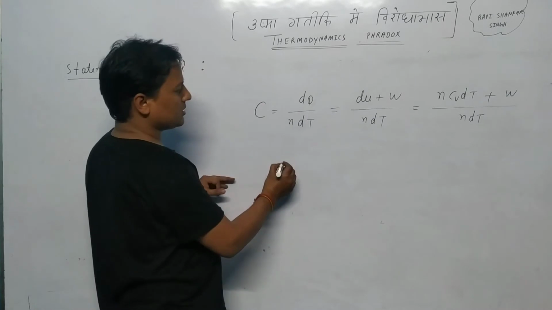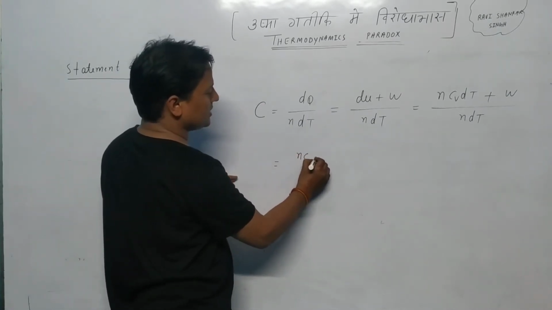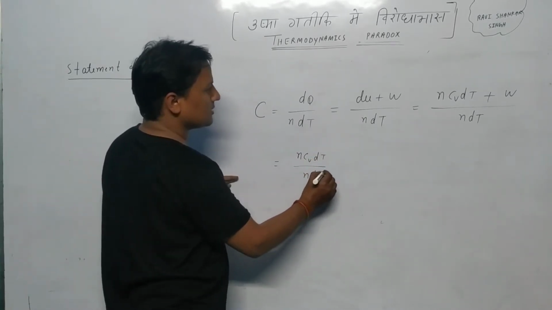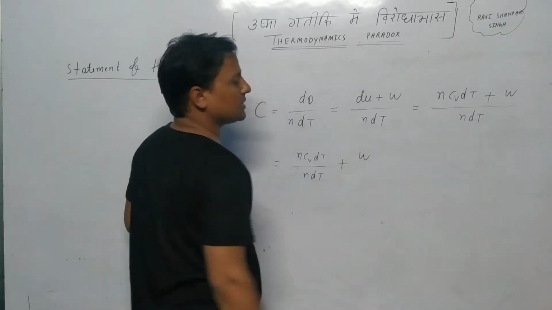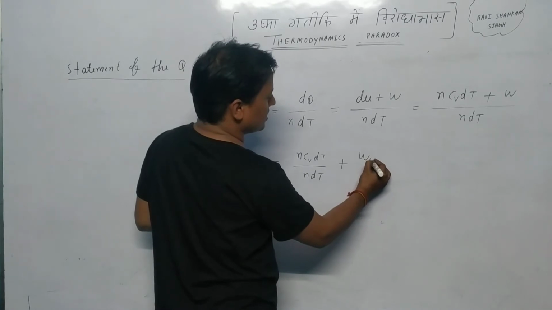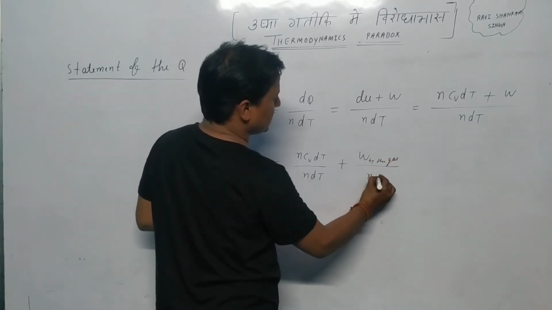So this comes out to be n Cv dT divided by n dT, plus the work done by the gas in the first law of thermodynamics, divided by n dT.